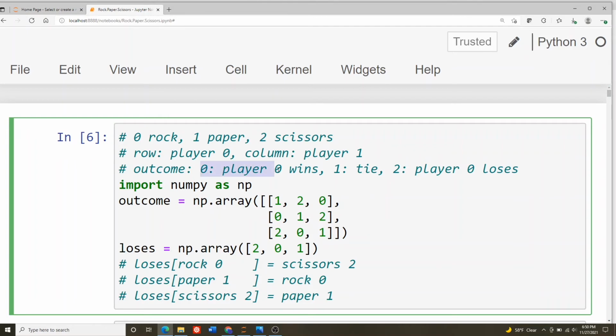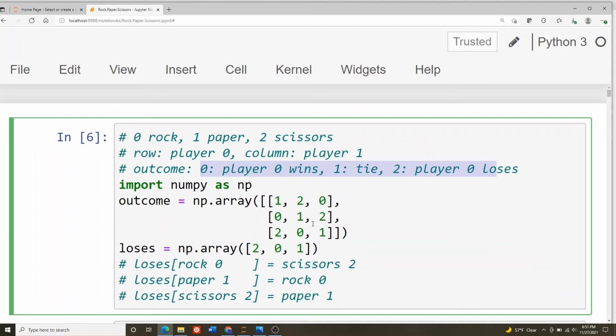If the outcome is 0, then player 0 wins. If the outcome is 1, it's a tie. If the outcome is 2, player 0 loses. So don't get confused by rock, paper, and scissors. These are the indexes into this matrix, and then these outcomes tell us what to tally. Three possible things can happen: you win, lose, or tie, and this is telling us the outcome.